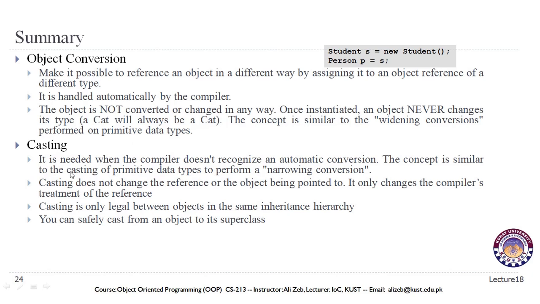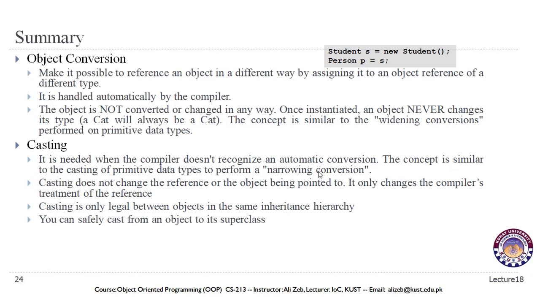Now for casting, it is needed when the compiler doesn't recognize an automatic conversion. For example, when this assignment is not allowed or is not recognized by the compiler, then we need to explicitly do type casting. If you remember downcasting, we are converting an object of the superclass into an object of the subclass. That is the case over here.